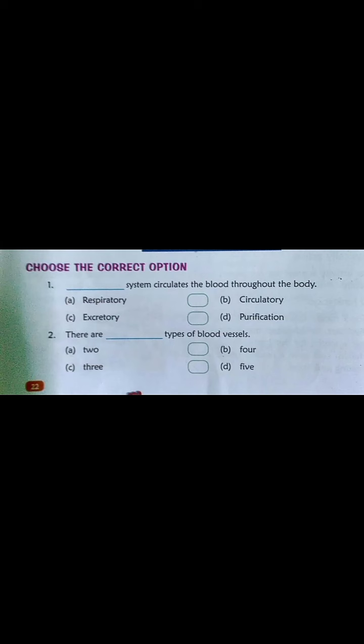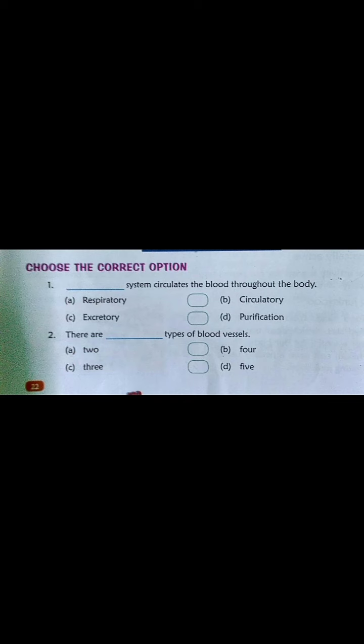Okay. Now we came to the exercise, that is the first question. What is the first sentence? The dash system circulates the blood throughout the body. We have read the whole chapter, the circulatory system. So we can easily say that the circulatory system circulates the blood throughout the body.